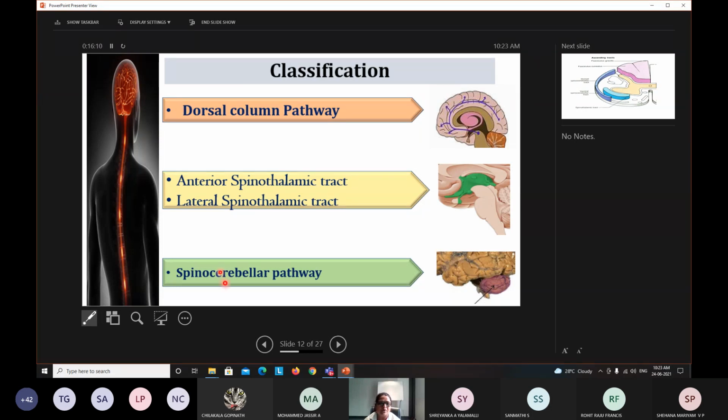There are three components: spine to cerebral cortex, spine to brainstem, and spine to cerebellum. In this, we have the dorsal column tract or posterior column tract, and the anterior spinothalamic tract. As I said, when it begins with "spino," it is always an ascending or sensory tract. So it is spinocerebellar, spinothalamic, going from spine to thalamus, spine to cerebellum.